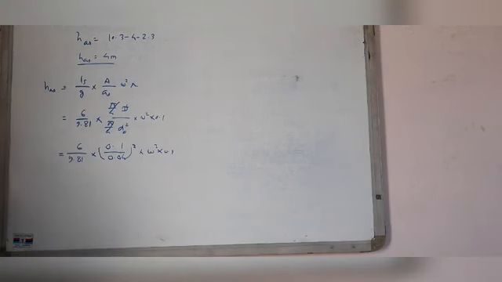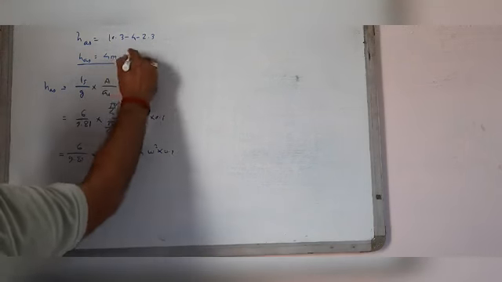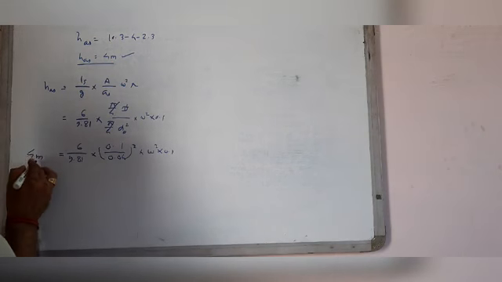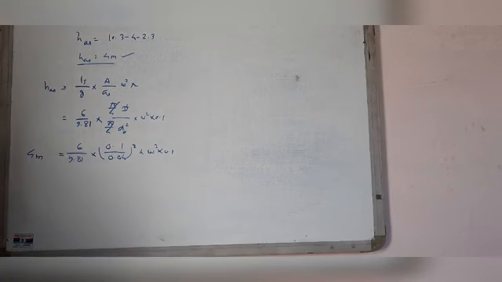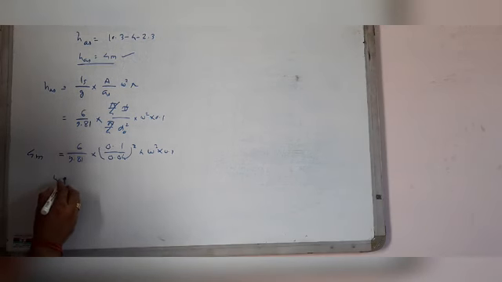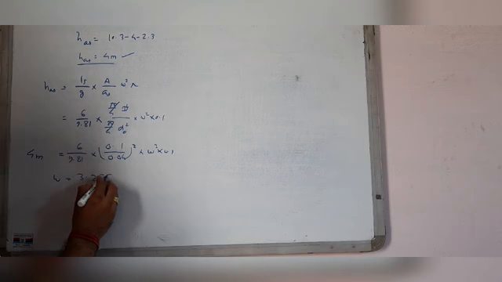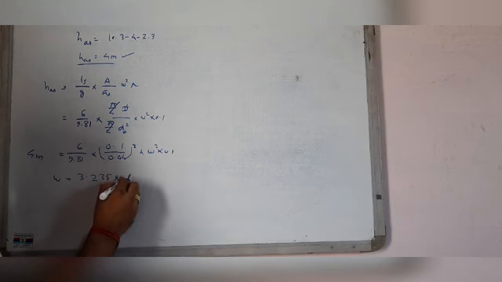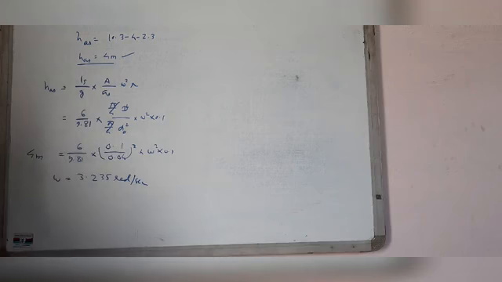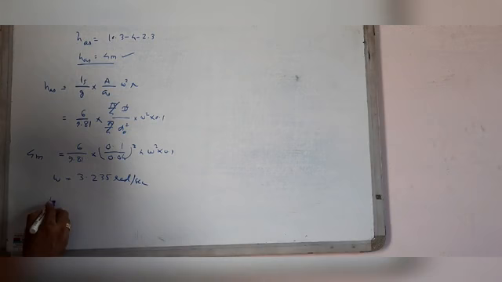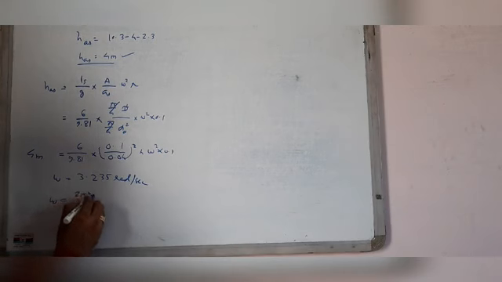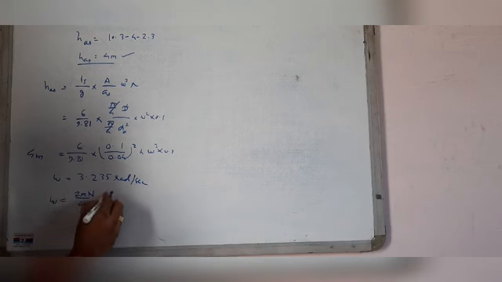By equating both equations, with 4 meter here, the value of omega comes 3.235 radian per second.